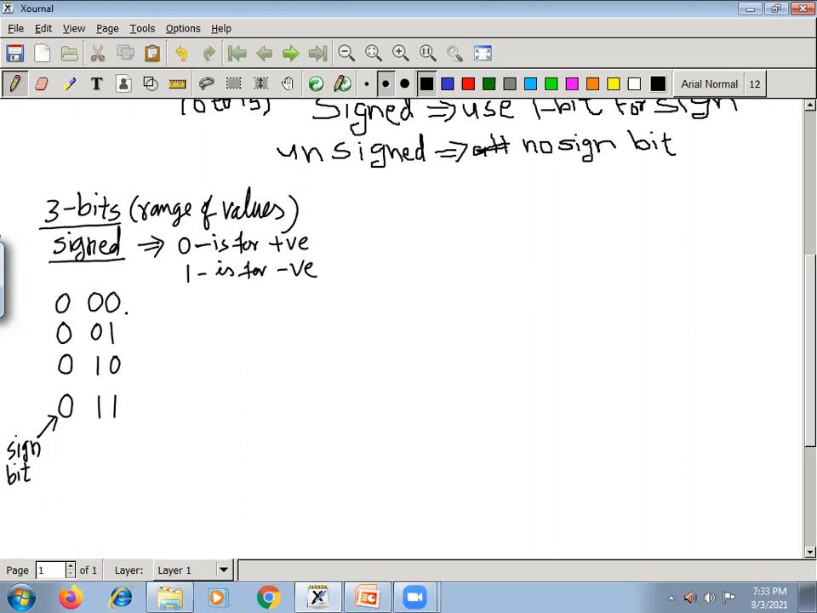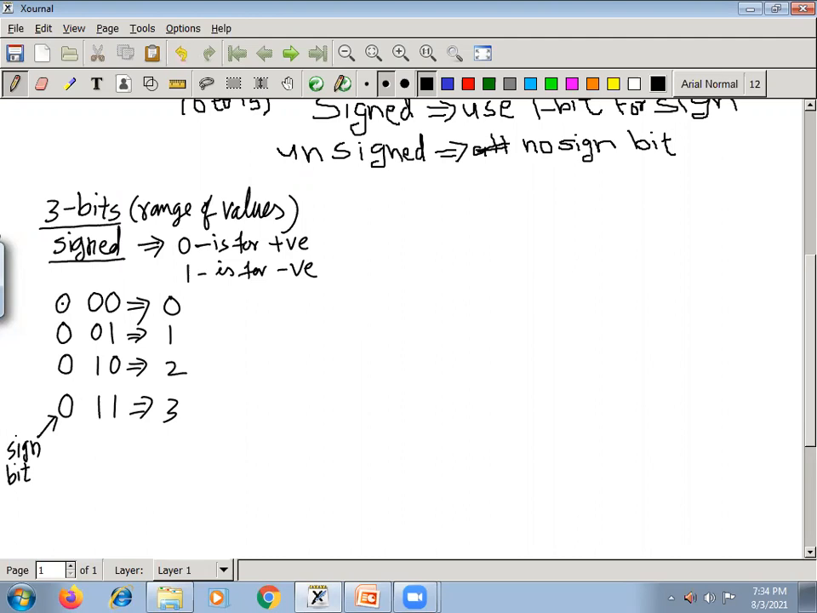So what are the positive numbers I can store? If all are 0, then 0 0 indicates 0. Then 0 1 indicates plus 1 I can store. Then 1 0 indicates 2, and 1 1 indicates 3. That means on the positive side, in signed numbers, I can store 0, 1, 2, 3.